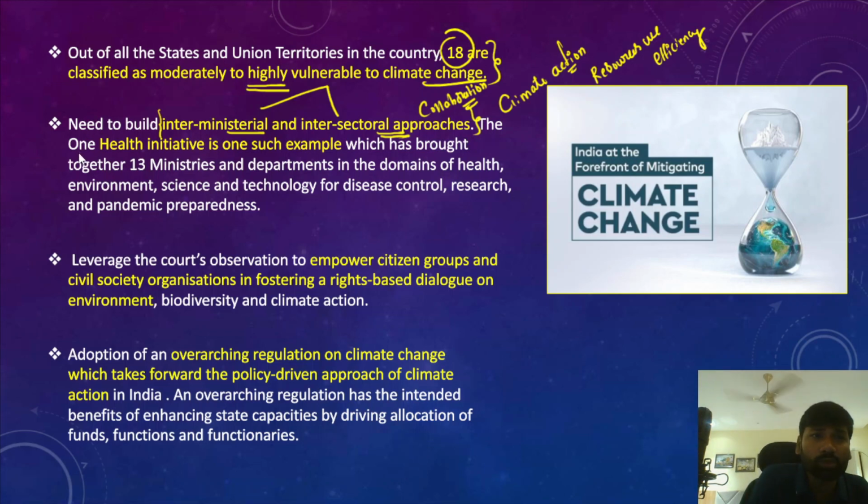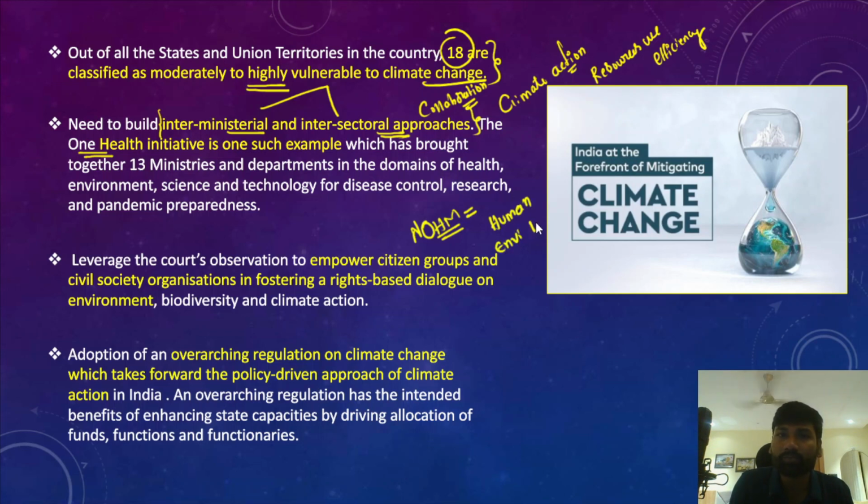One such example was the One Health approach that was launched by the World Health Organization, and the Government of India has also launched the National One Health Mission. This National One Health Mission would look at three aspects: human health, environment health, and also animal health, to ensure environmental sustainability and at the same time to prevent pandemics like COVID-19.